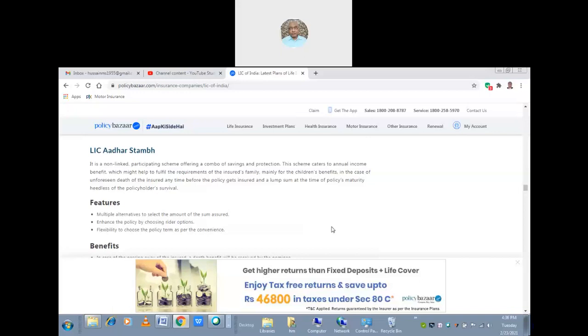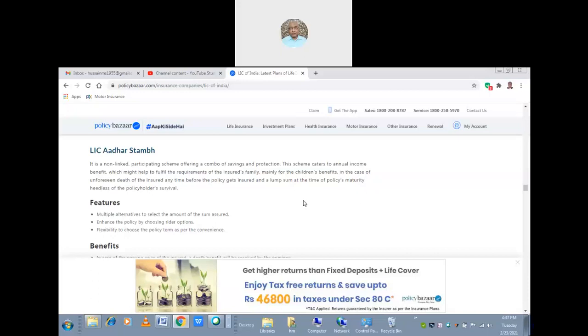In the case of the unforeseen death of the insured at any time before the policy matures, a lump sum is paid, and a lump sum at the time of policy maturity regardless of the policyholder's survival. Of course, the lump sum would be given. If the demise happens, then the total amount would be given at that time. And if no demise happens and the maturity period arrives, then the total amount plus its benefit will also be provided by the policy to the policyholder.